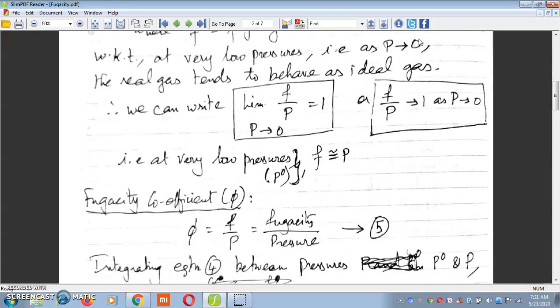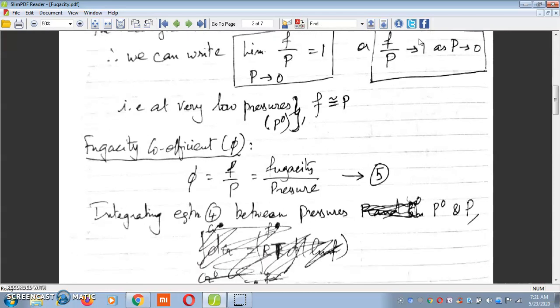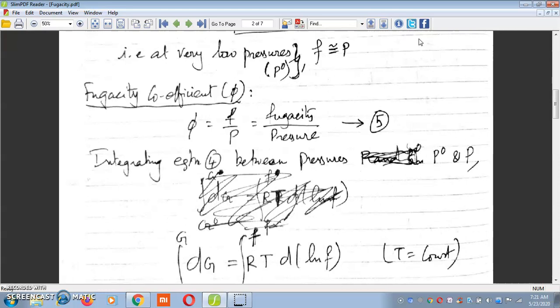Coming to the definition of fugacity coefficient psi. The psi is defined as fugacity divided by pressure, as given by equation 5.